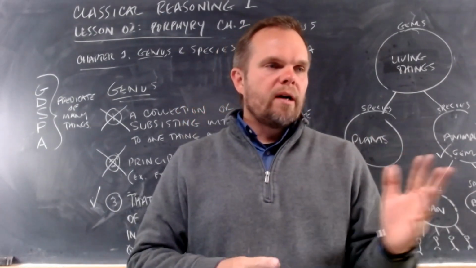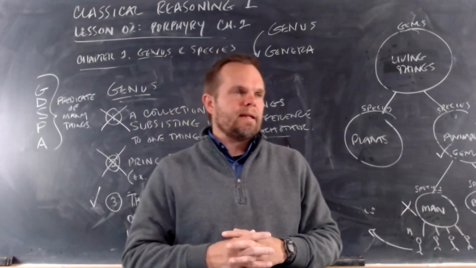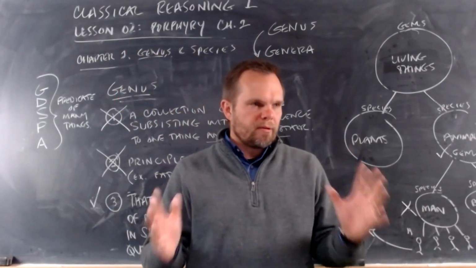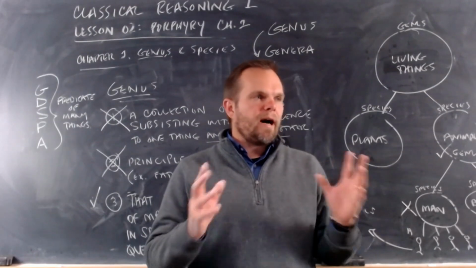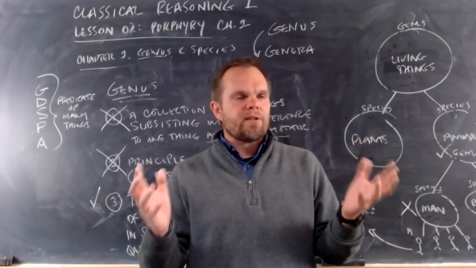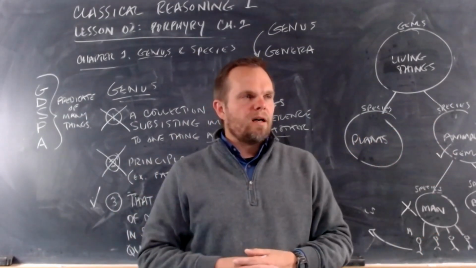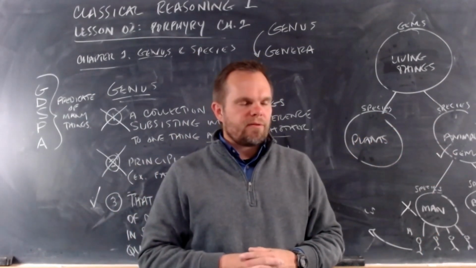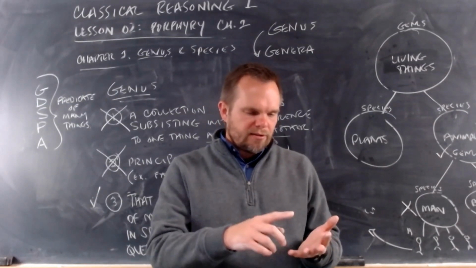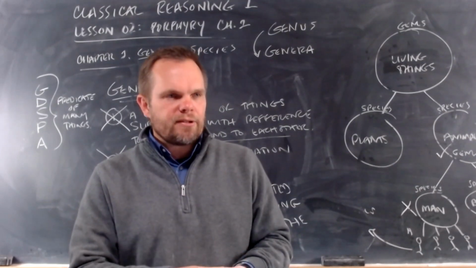In Lesson 1, we learned that there are 5 concepts that we need to learn. They're called the 5 predicables. 5 classes of predicates, 5 classes of names that can be predicated of subjects. 5 classes. And they're genus, difference, species, peculiarity, and accident.